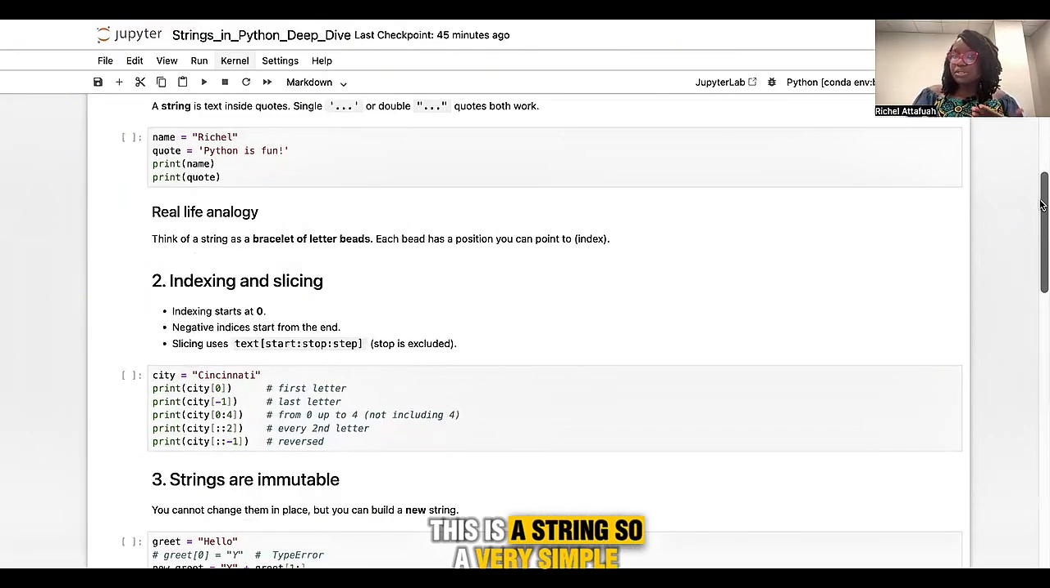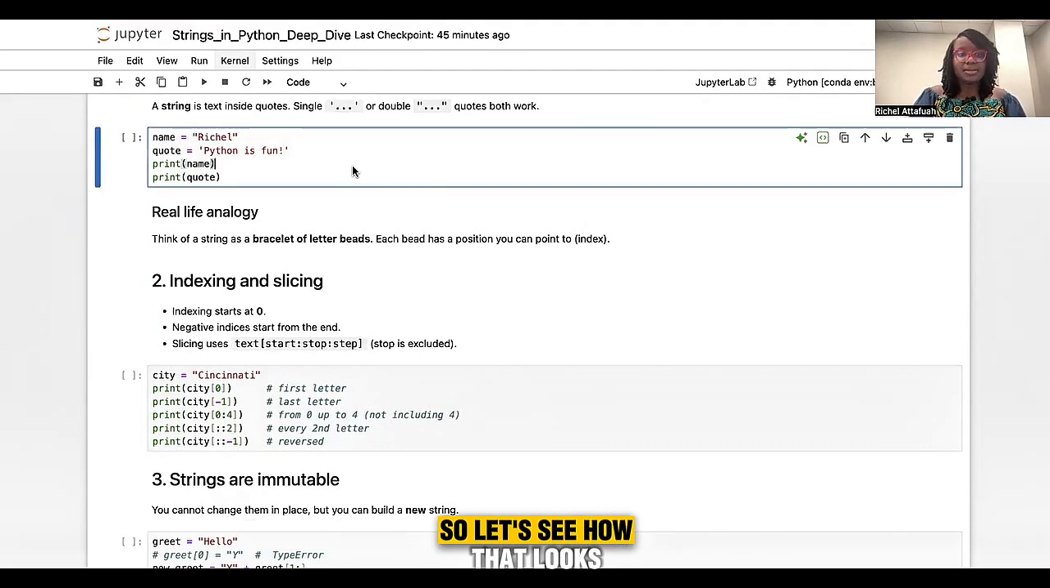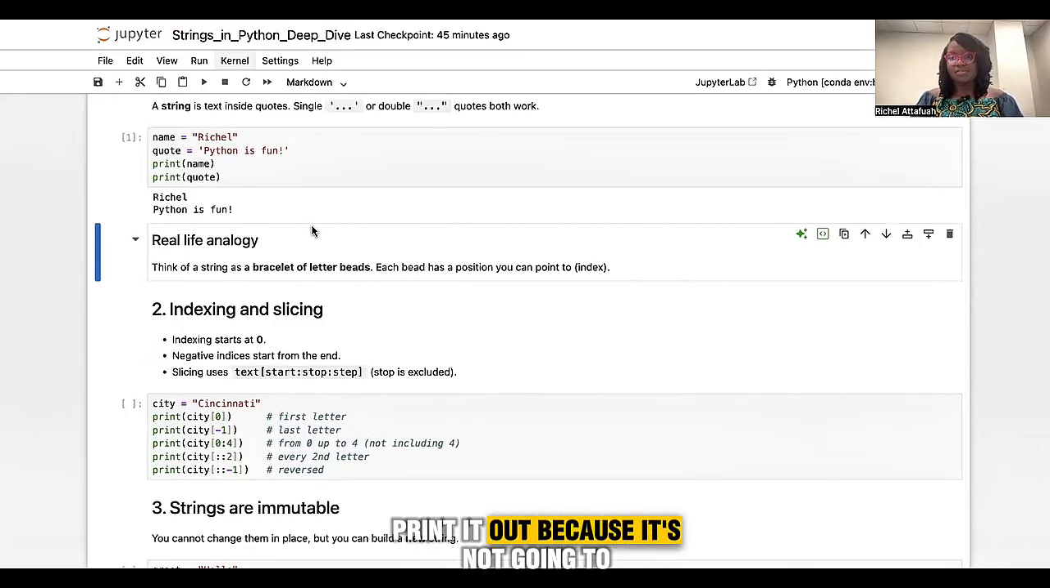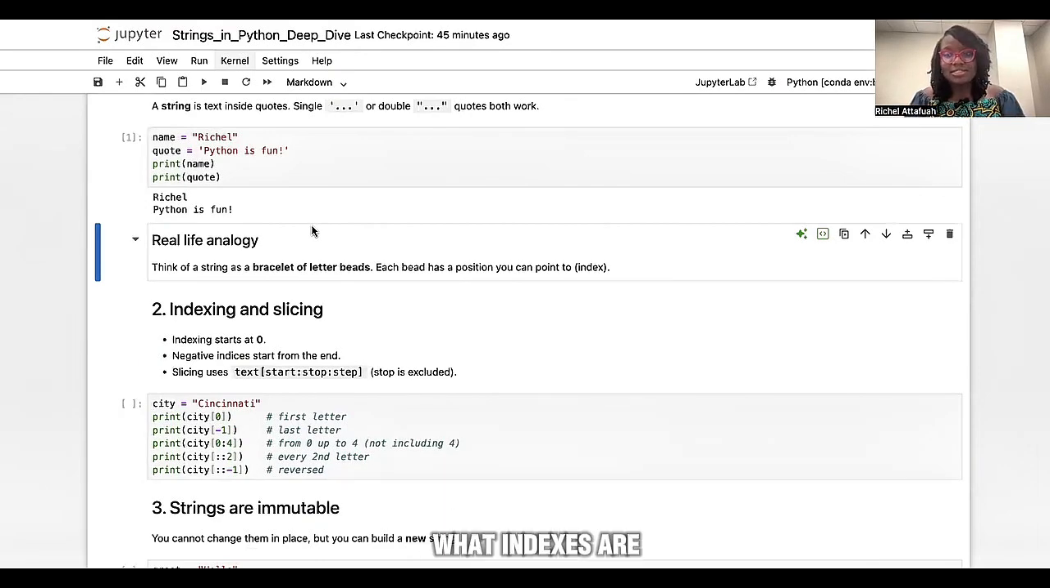So a very simple example is you can write whatever you want. Of course, I wrote my name and I put it in quotation. I wrote "Python is fun," put it in quotation and decided to print it out. So let's see how that looks. If I had done those without a quotation, Python is not able to print it out because it's not going to identify it.